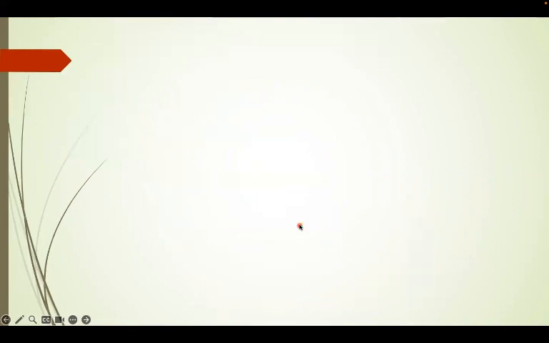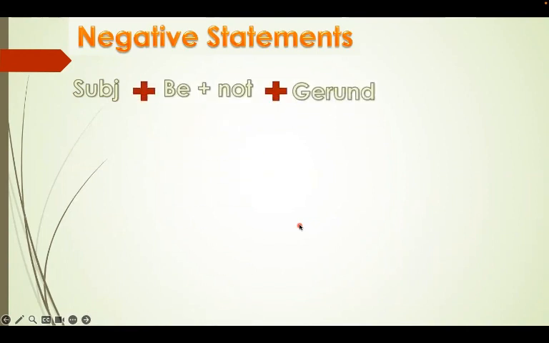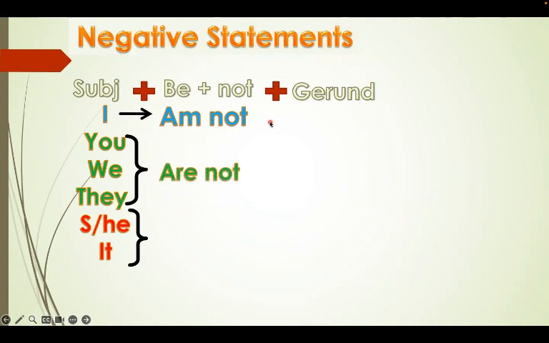That's simple. Now let's have a look at the negative statement of the present continuous. Very simple. We have the subject, the same thing, verb to be in the present, then we add not, then we add the verb, and then we add ing. So I am not, you are not, we are not, they are not, he or she or it is not.